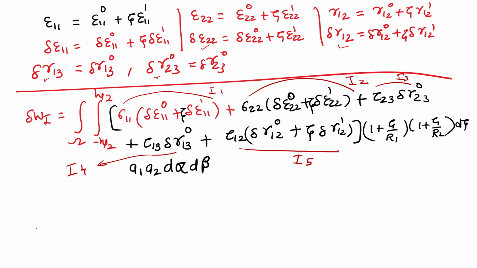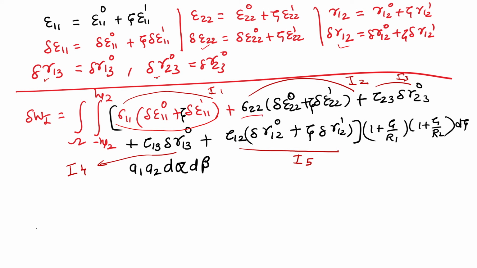Now working with this equation, all these things together will be very lengthy, so we will work one by one. Let us say sigma 11 with del epsilon 110 plus zeta times del epsilon 11 can be taken as I1, and then sigma 22, let us say integration I2.